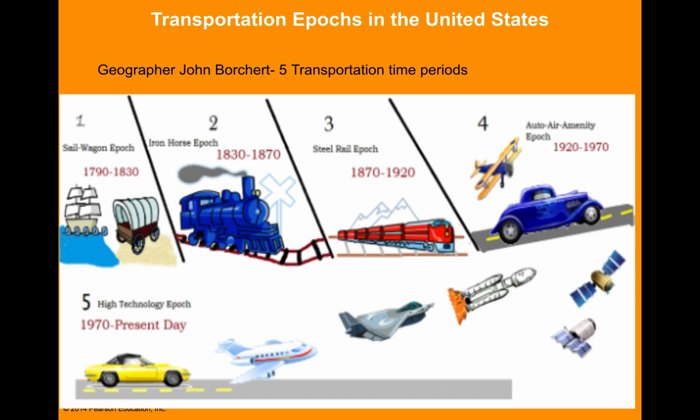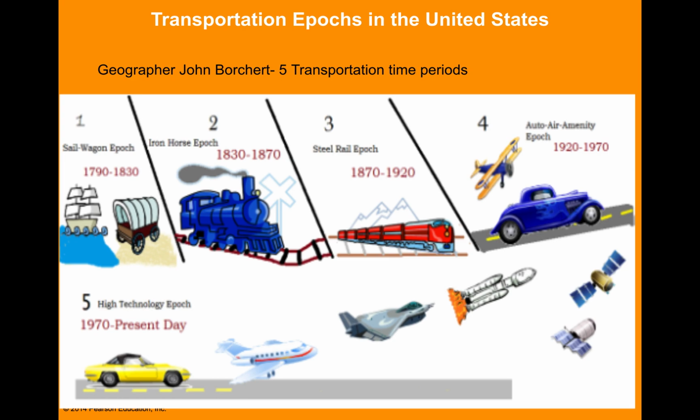And then 4 is the auto air amenity epoch between 1920 and 1970. The internal combustion engine made it possible for motor vehicles to become the dominant mode of transportation within and between urban areas. Gasoline-powered airplanes facilitated long-distance travel. That was 4.